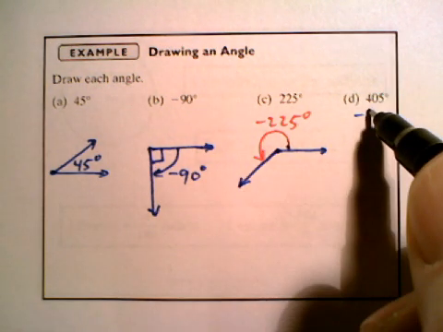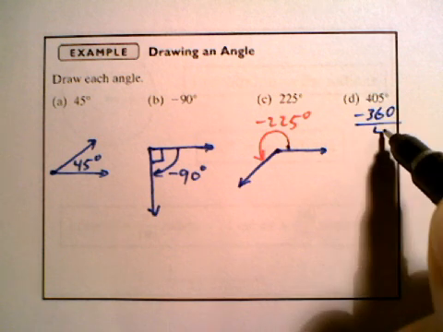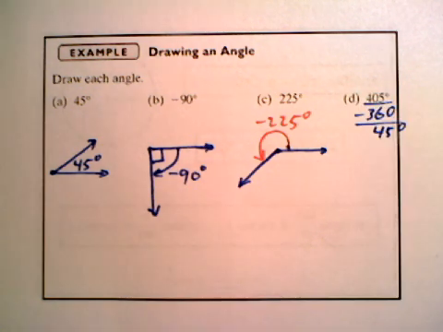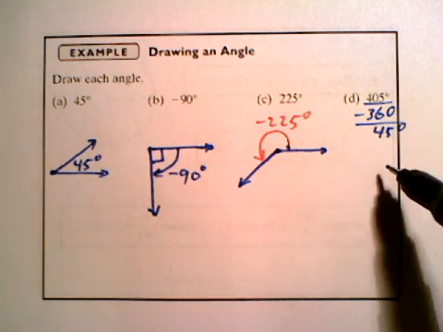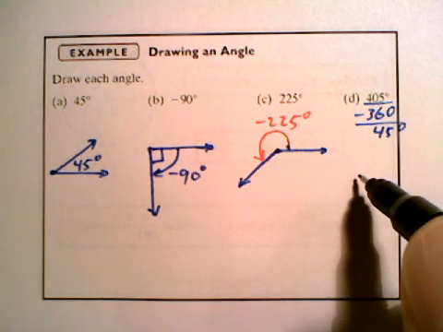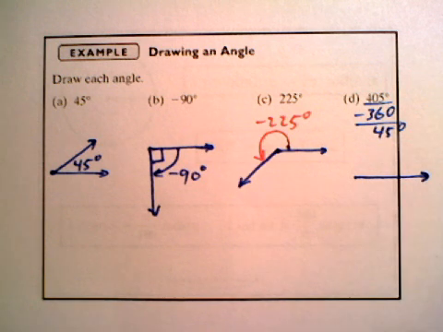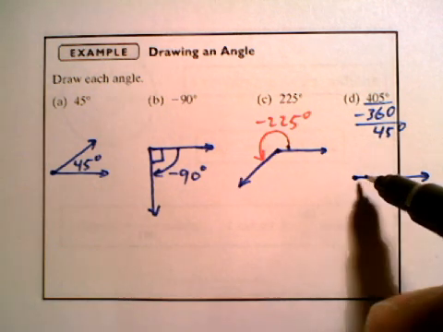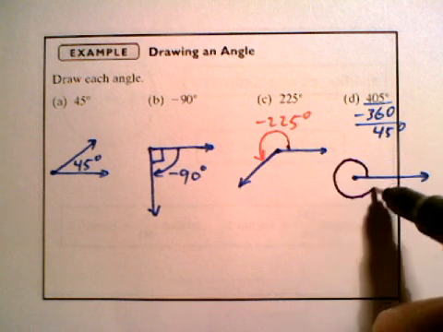Now 405 degrees. Let's subtract 360 from that and we'd get 45 degrees. So a 405 degree angle would be go all the way around and then plus 45 degrees more. And the way you would draw that, you just go outside the box here. We're going to go all the way around.